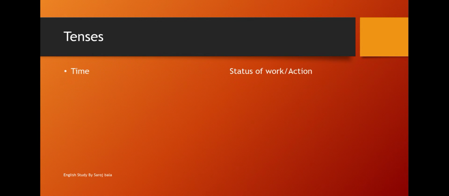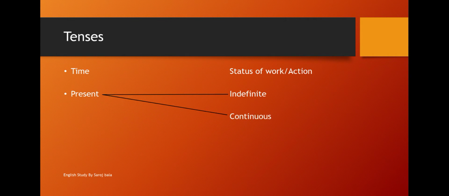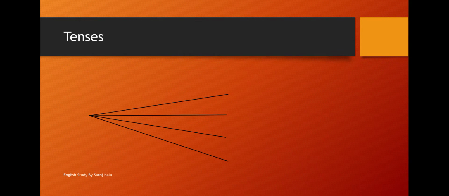Let's see the first tense, present tense. Present indefinite, present continuous, present perfect, and present perfect continuous. We can divide the present tense into four parts, and just like present, past is also divided into 4 parts: past indefinite, past continuous, past perfect, and past perfect continuous.